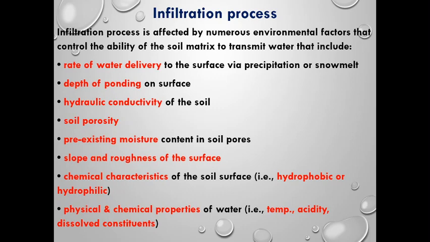And the physical and chemical properties of water are also important. The temperature of the water is important because that decides the density characteristics. Next, the acidity of the water is also important, and the dissolved constituents. If the chemicals present on the earth's surface get dissolved in the water, it may turn into a different chemical composition, which will not allow easy seepage of water to the water table.